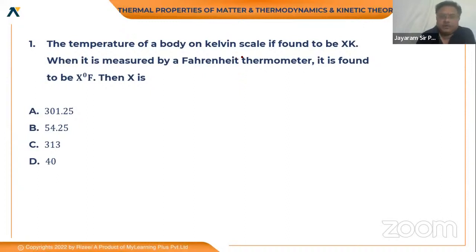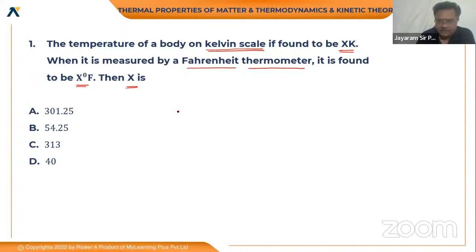The temperature of the body on the Kelvin scale is found to be some x Kelvin. When it is measured with a Fahrenheit thermometer, it was found to be x. So now they are asking what the value of x is.